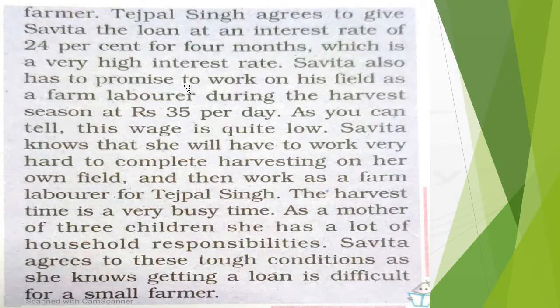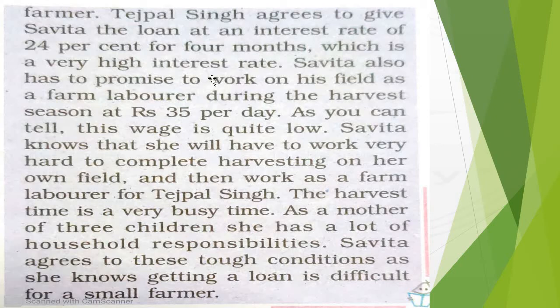First of all, Savita is not aware of banks, as we can make out from this story. Whenever a bank gives a loan to farmers, the rate of interest is very low. It varies from bank to bank, so I am telling you the average percentage: on an average, it is 9 to 10%.